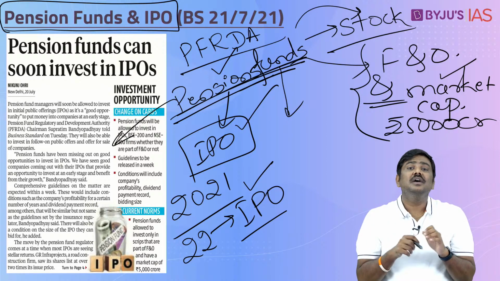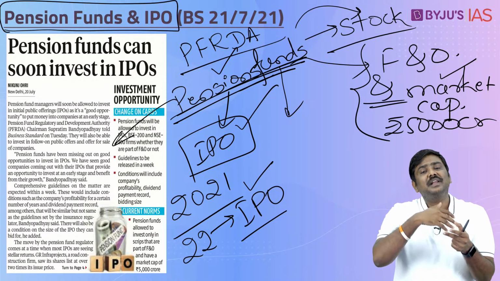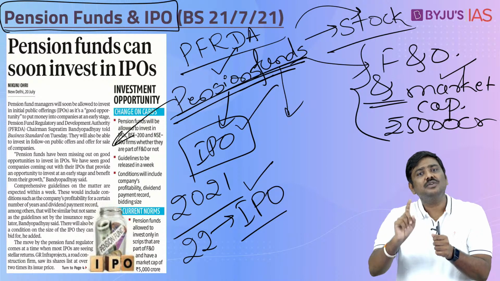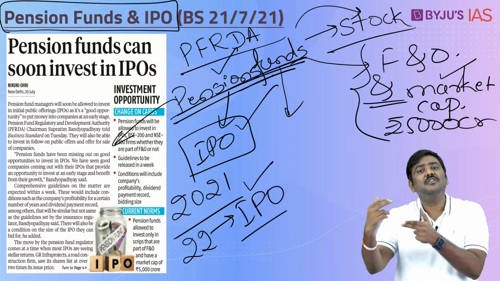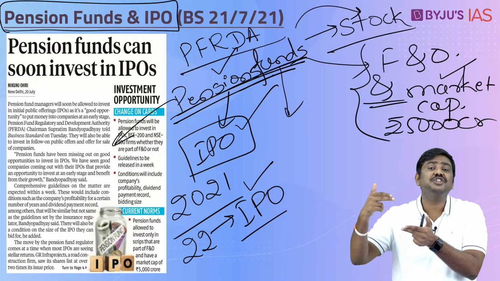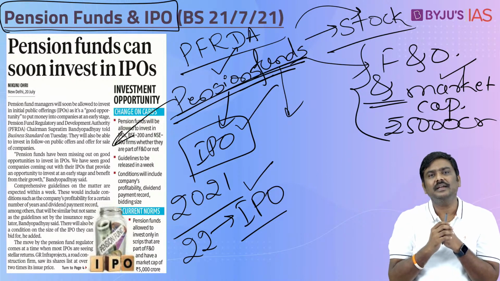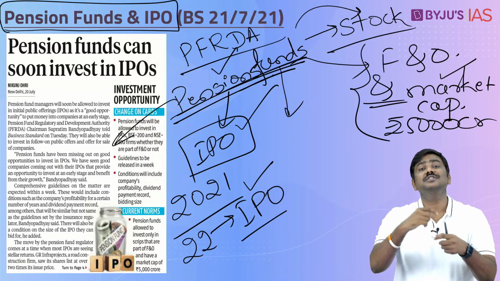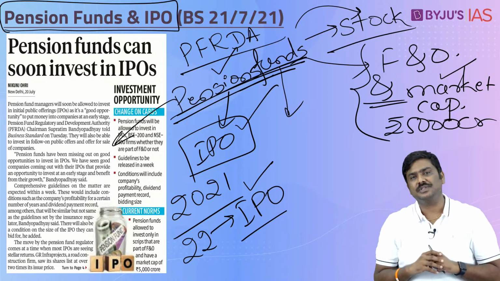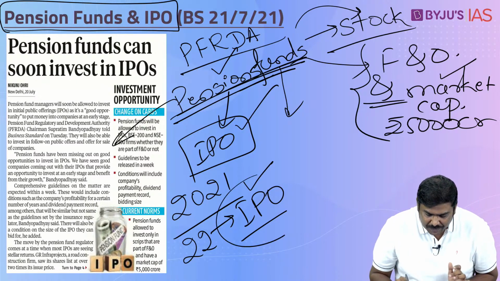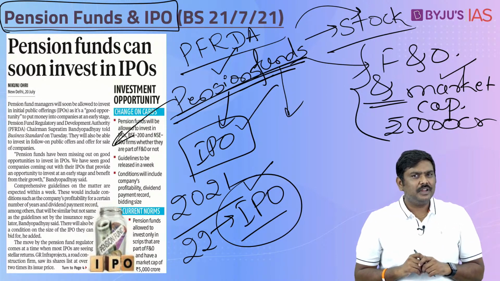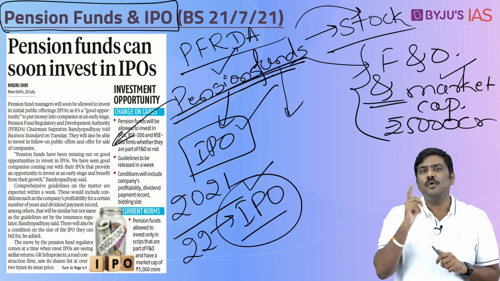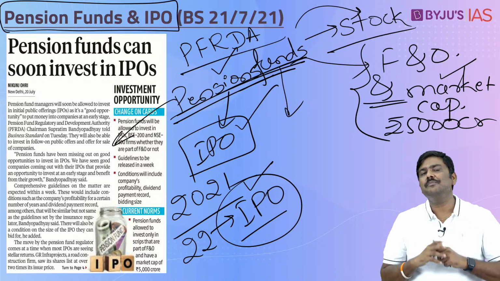In simple terms, in the market, many investors are gaining because of IPOs and the performance of these companies when their shares get listed in the stock market. So, PFRDA also wants to allow the pension funds to start making gains from this process. Now, go to this term, IPO, initial public offering. Let me give you certain very important ideas within this IPO.